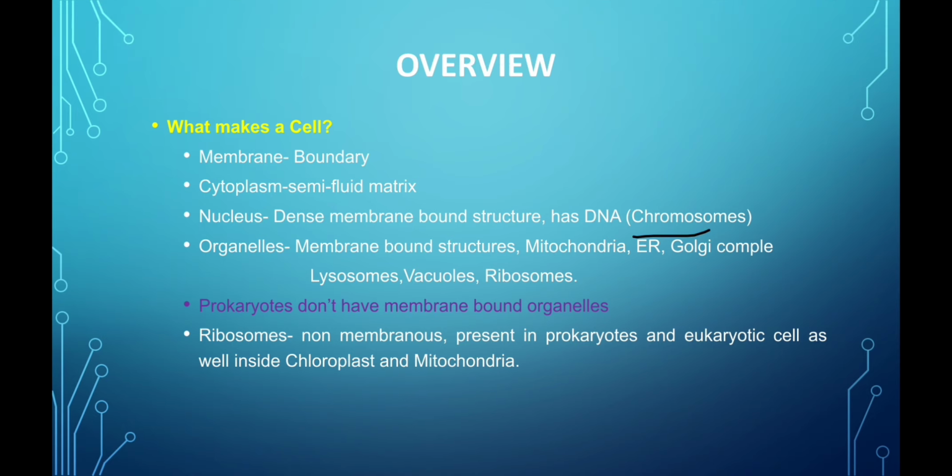Various kinds of membrane bound organelles are present, such as mitochondria, endoplasmic reticulum, Golgi complex, lysosomes, vacuoles, ribosomes, etc. Please remember, ribosomes are non-membranous organelles. As we know, prokaryotes don't have a nucleus as well as other membrane bound organelles. Both prokaryotes and eukaryotes have the non-membrane bound structure called ribosomes, and these ribosomes are also present inside the chloroplast and mitochondria apart from the cytoplasm.